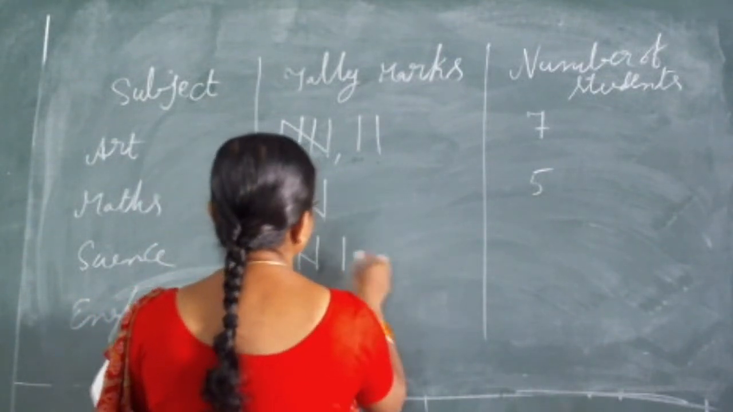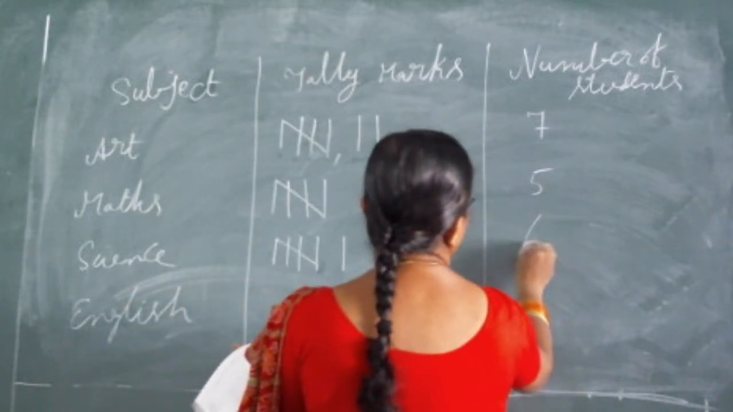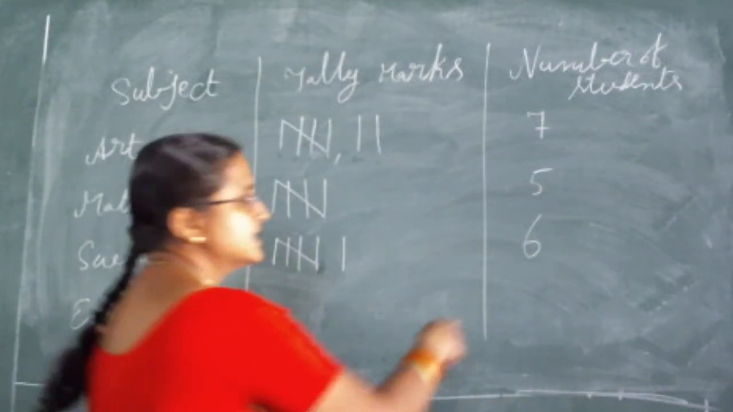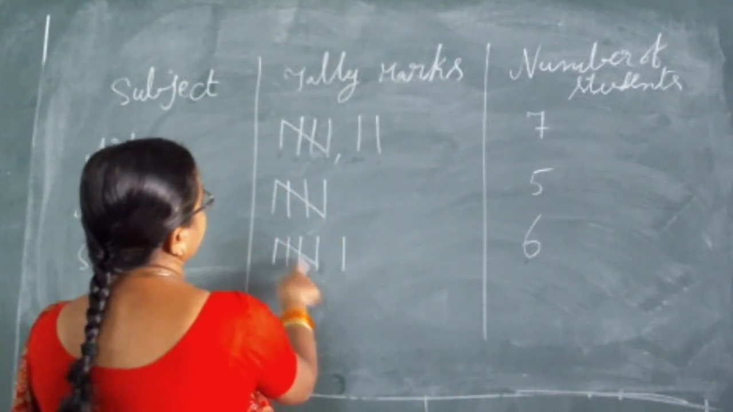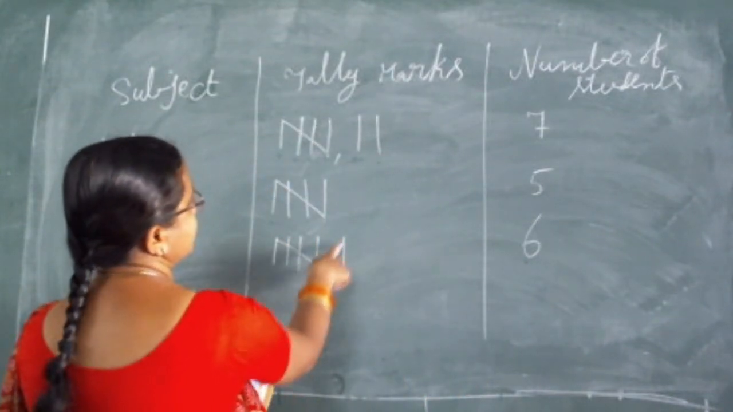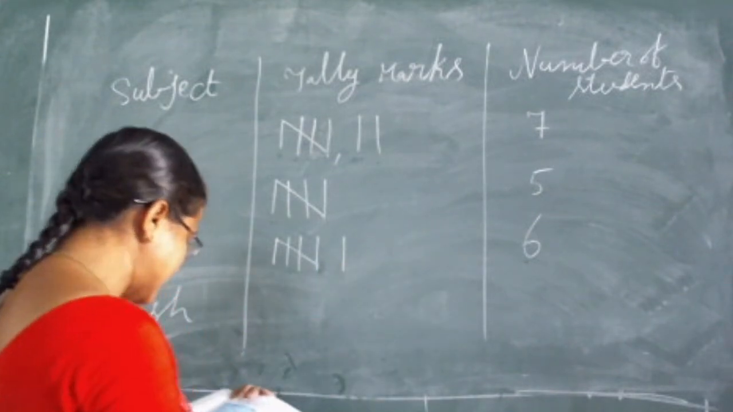And the sixth one is also science. So out of the total number of students, how many students have science as their favorite subject? 6 children's favorite subject is science. See, 1, 2, 3, 4, the fifth one we have to draw in this way, and 6 students like science.